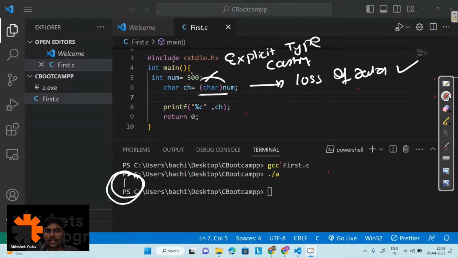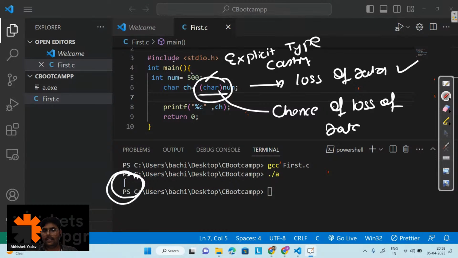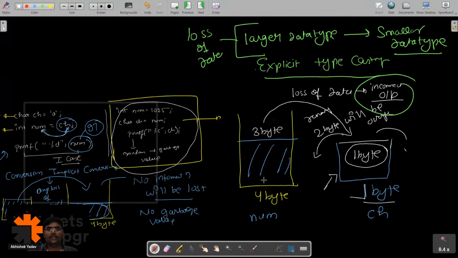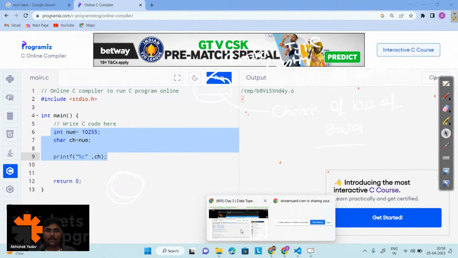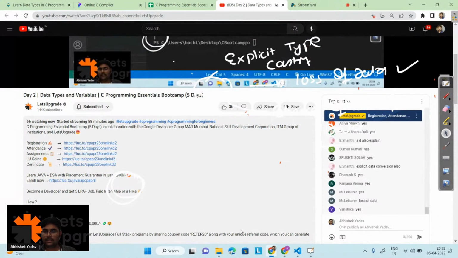Here we are getting the information that yes, we are doing some explicit type conversion, so there is a chance of loss of data, right? Everyone is getting that point? Yes or no? Please write in the chat. Everyone is clear what is explicit typecasting and what is implicit typecasting? Anyone has any doubt?